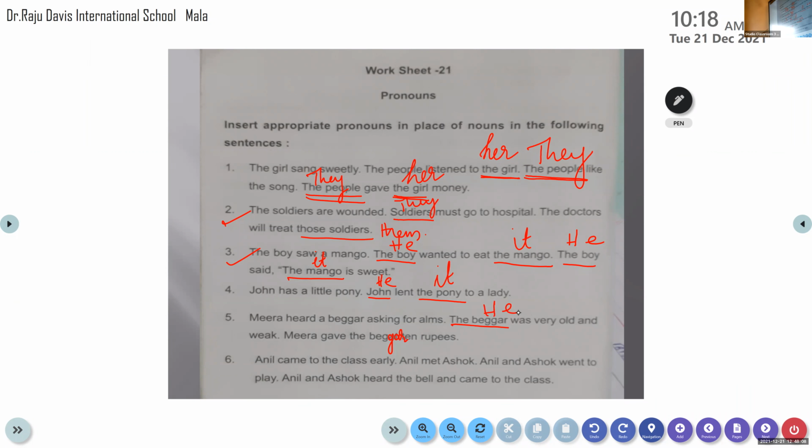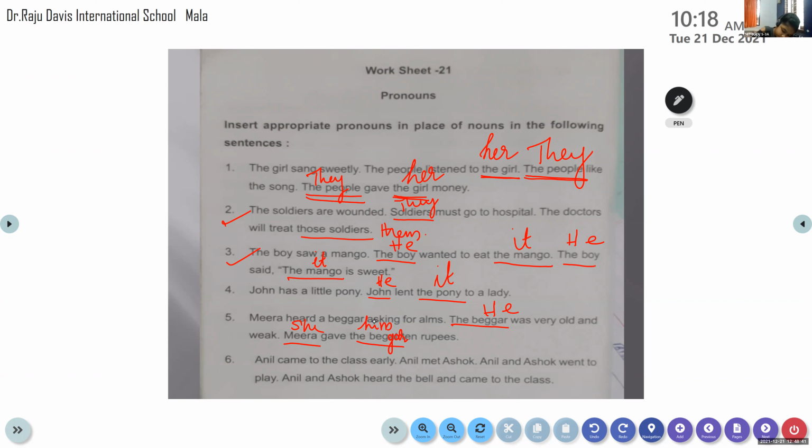Then, Meera, we know that she is a girl. So what we have to do there? She, very good. She gave, again the beggar is repeated. So what we have to do? He, is it okay? No. It is not, his, very good. He gave, not his. He gave object. He gave him. It is an object. His means it becomes a possessive. Okay. So he gave him 10 rupees.